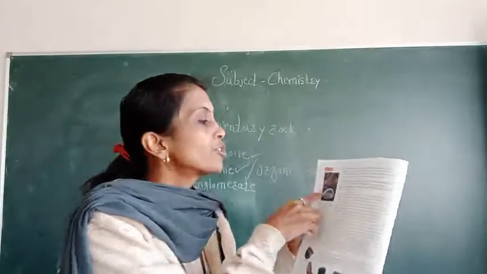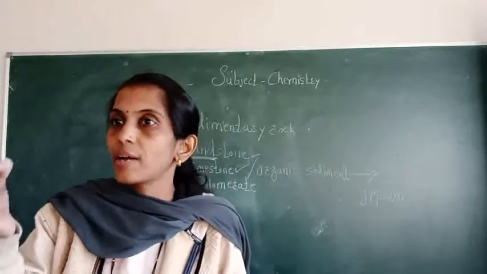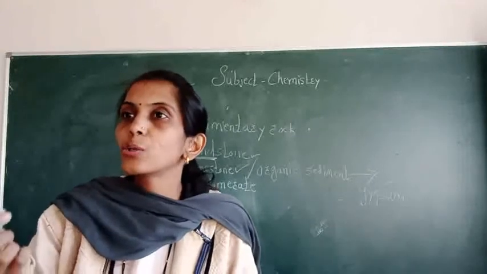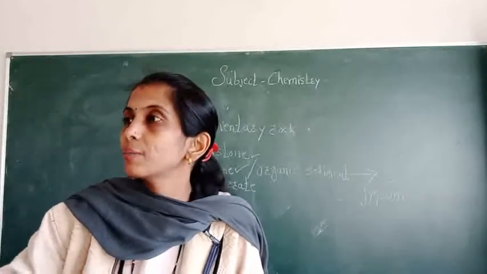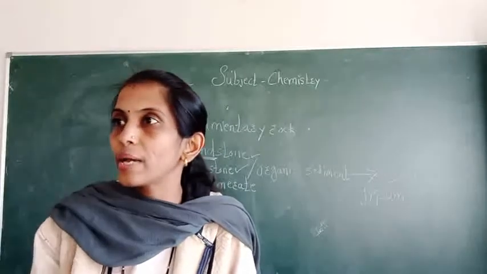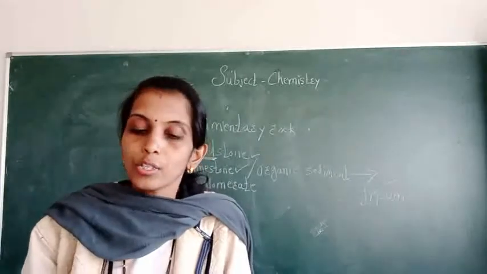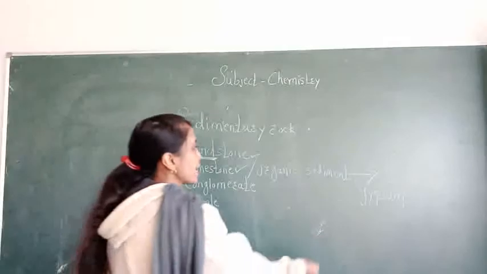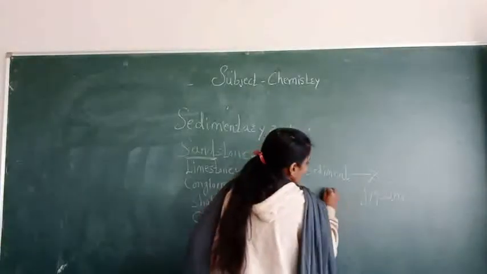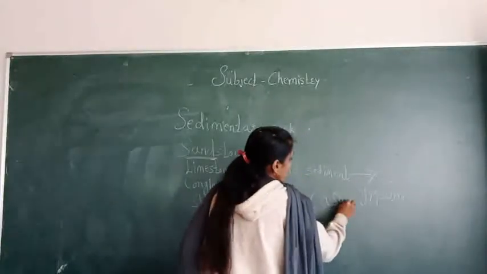So gypsum is the whitish rock that is used for making plaster of Paris. You know plaster of Paris? Gypsum has the formula CaSO4.